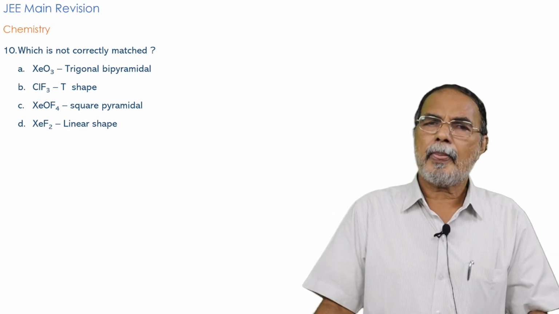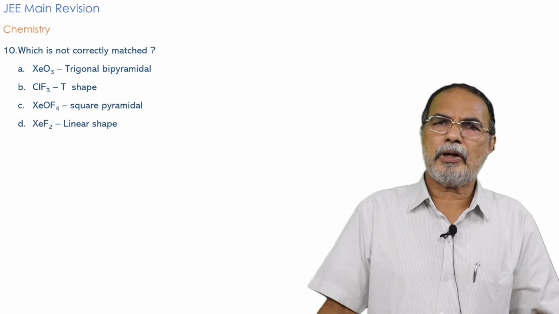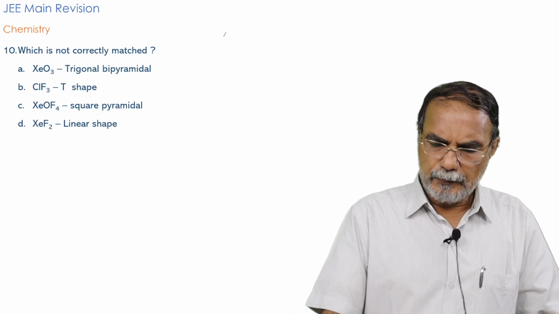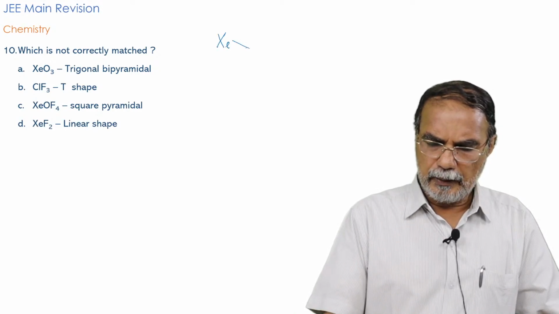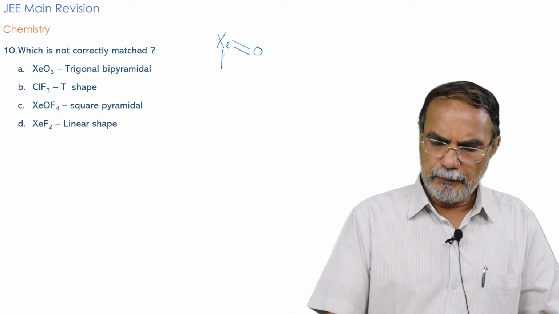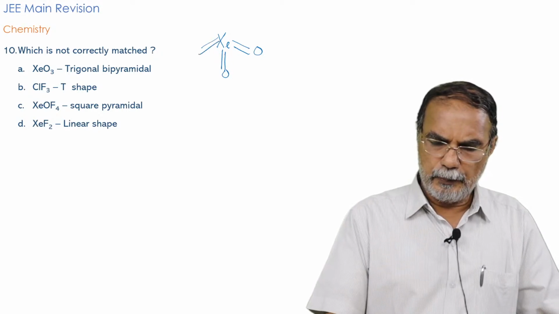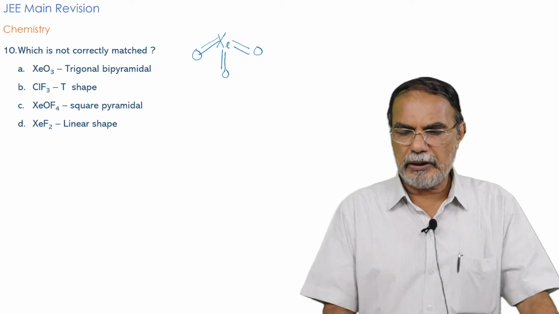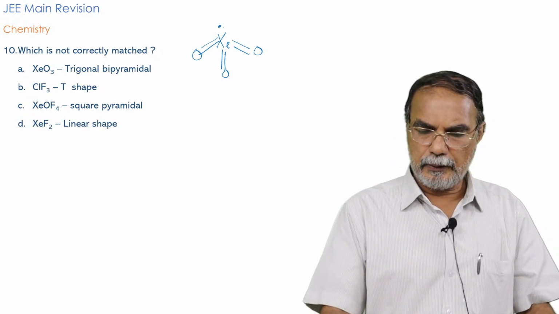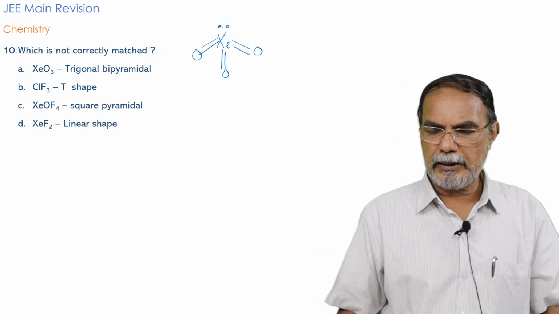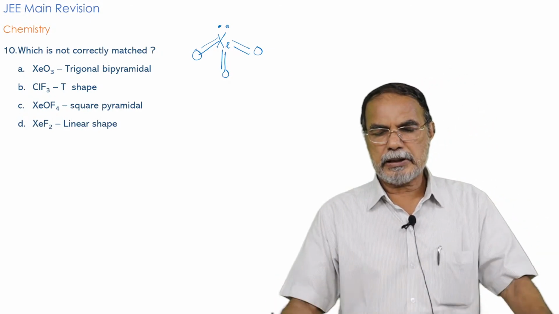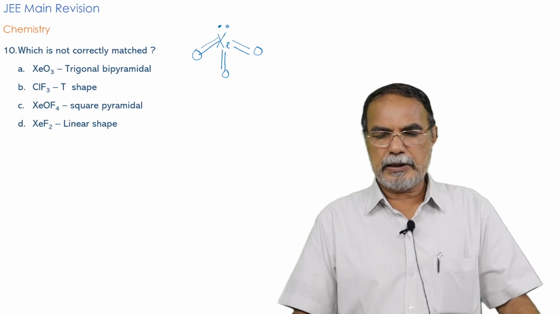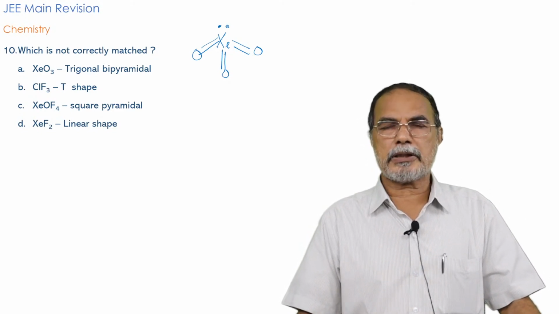Apart from the electrons which have been used for bond formation, in this molecule, double bond O, double bond O, the xenon has used 6 of the electrons and you have 1 lone pair on xenon. In principle, it is like the ammonia molecule, XeO3. Only thing is that the Xe-O bonds are double bonds.